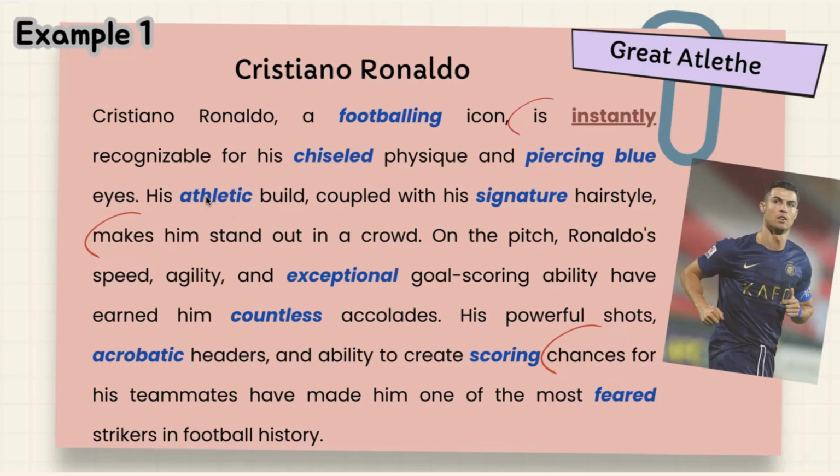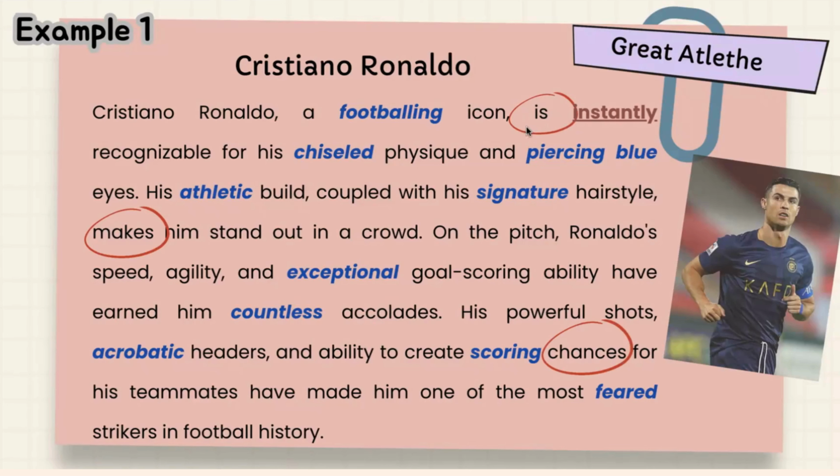Athletic here is an adjective for build as a noun, and then signature for hairstyle, exceptional for goal scoring ability, countless for accolades, and acrobatic for headers as a noun. And here we can also see scoring as an adjective from a present participle for chances.